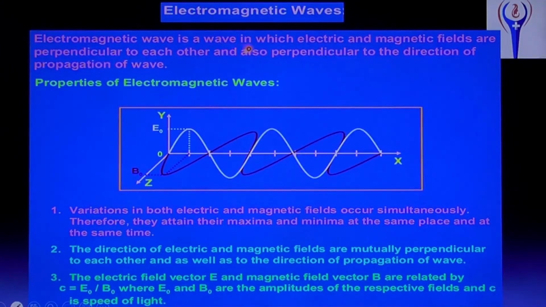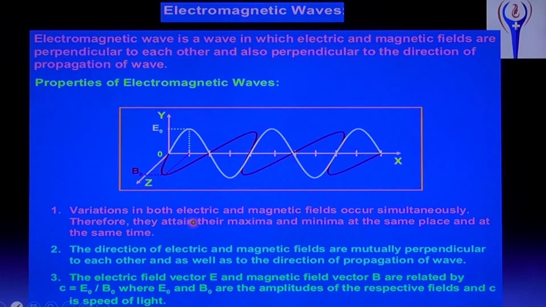So, an electromagnetic wave is a wave in which electric and magnetic fields are perpendicular to each other. That is, the electric field acts in which direction? Y-axis. The electric field is acting along the y-axis and the magnetic field is acting along which axis? Z-axis. And waves will move along the x-axis. These three are mutually perpendicular. That is, the electric field is along the y-axis and the magnetic field is along the z-axis, perpendicular. And waves will propagate along the x-axis. That is the electromagnetic wave.